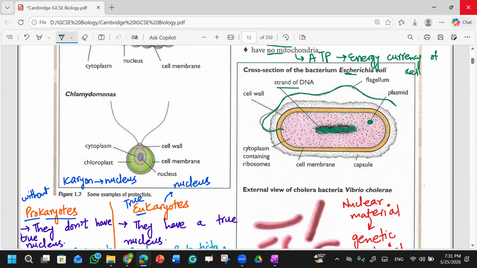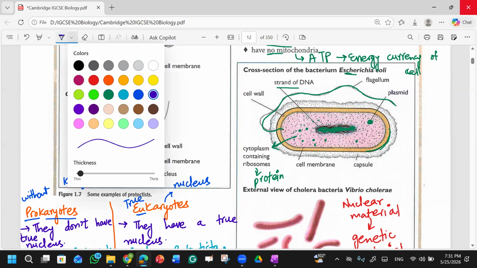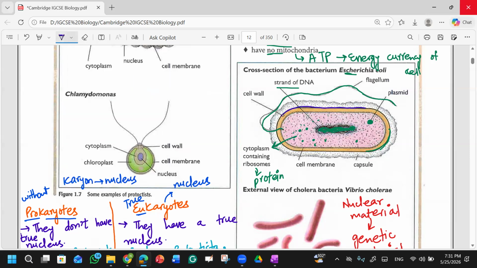Okay, in the center, this pink color is cytoplasm, right? In the cytoplasm you have these dots. What are these black dots? These are ribosomes. Ribosomes help in protein formation in them. There is an outer cell wall. This black part is the cell wall. Clear? Are you clear with these things?